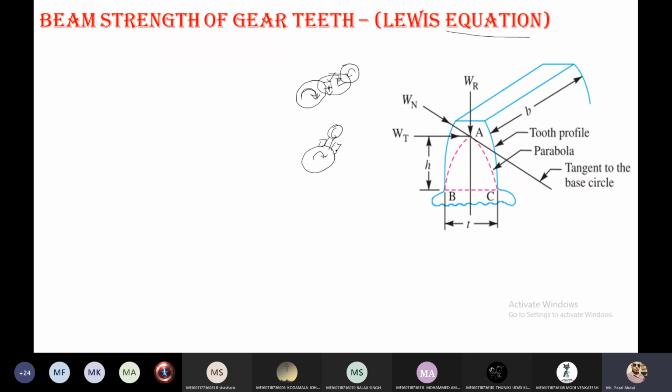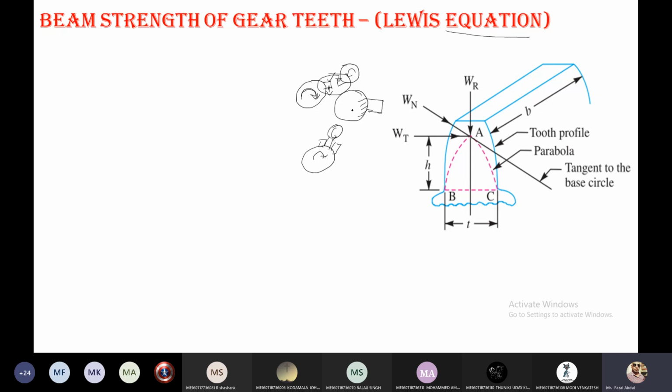Another assumption: he considered one tooth as a cantilever beam. I am drawing why he assumed a cantilever beam. Suppose this is a gear wheel, and on the gear wheel there is one gear tooth attached to it. This is a kind of cantilever beam.